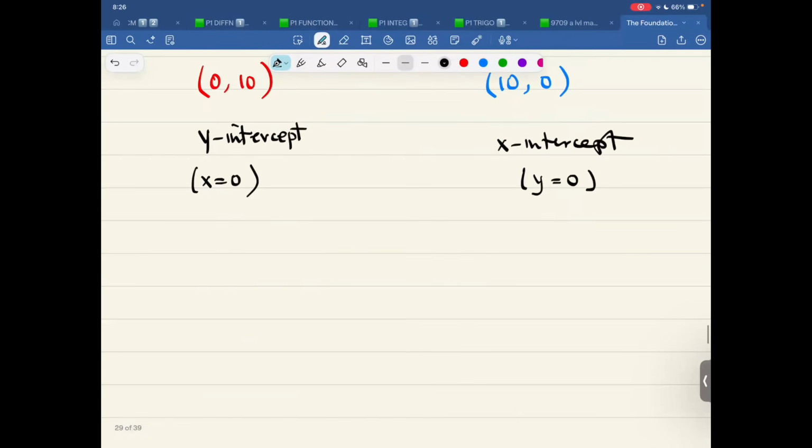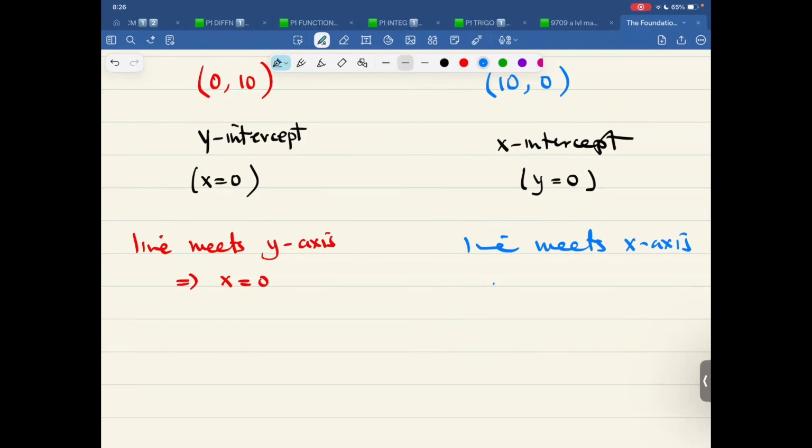So now let me write it once again. Line meets y-axis. Therefore, x is 0. Let me write once again, I'm using blue color. I'm very, very particular about color. Line meets x-axis. Therefore, y is 0. Focus on this. Line meets y-axis, x is 0, the other coordinate. Line meets x-axis, y coordinate is 0.